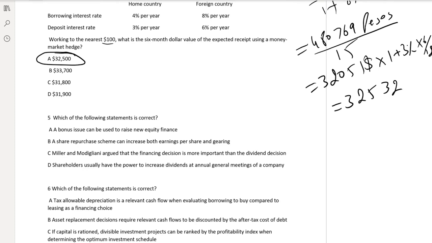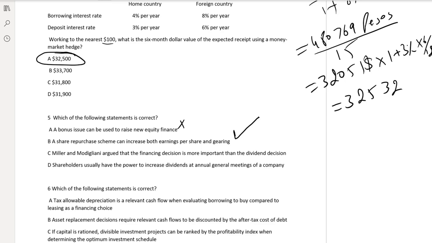Which of the following statements is correct? A bonus issue can be used to raise new equity finance? No. In a bonus issue, you cannot raise new funds. In a bonus issue, actually, you are converting one kind of reserve into another. A share repurchase scheme can increase both EPS and gearing. Yes, in a share repurchase scheme, you will buy back your shares. The number of shares will be lowered and EPS will rise. And obviously, when equity is lowered, definitely gearing will rise. So this is a correct statement.